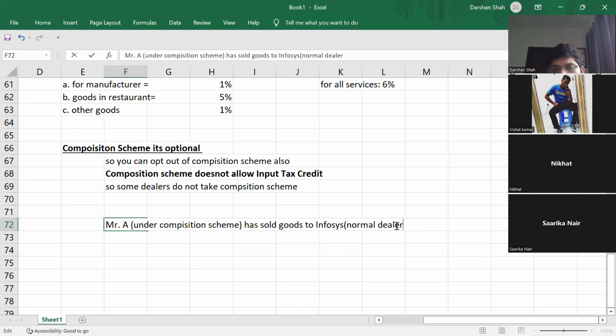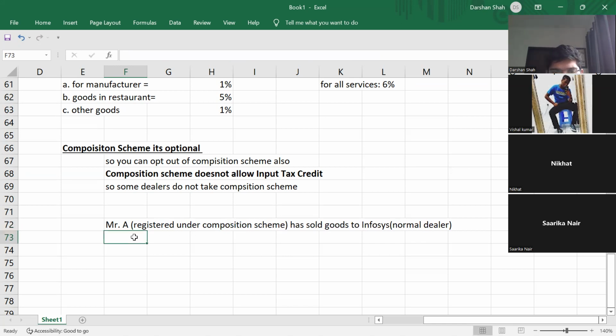Infosys is a normal dealer. Mr. A, under the composition scheme, is also a registered dealer, but the only thing is he is registered under the composition scheme. He has sold goods to Infosys, a normal dealer, amounting to, let us say, 10 lakhs at 1% GST.